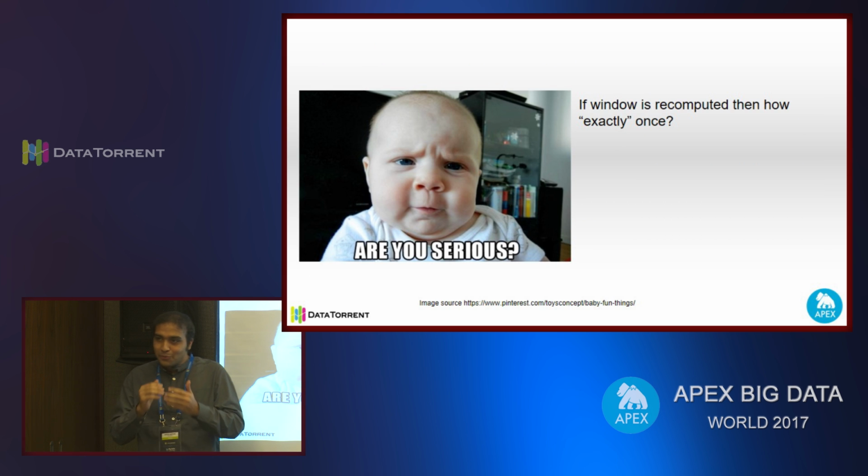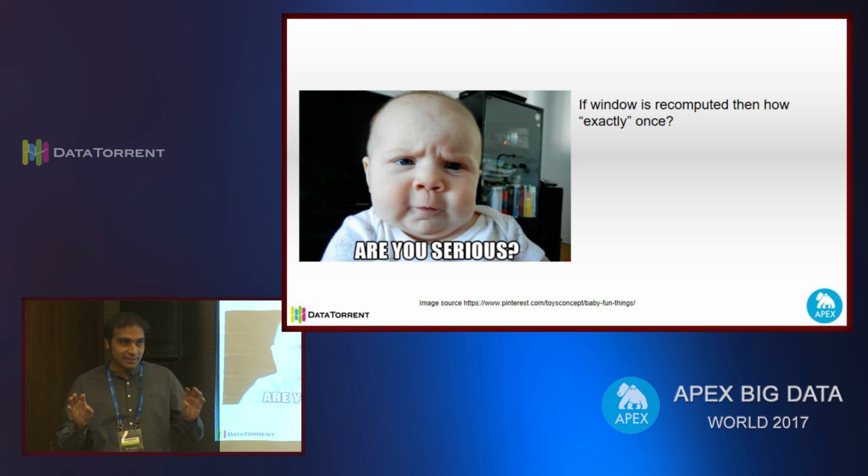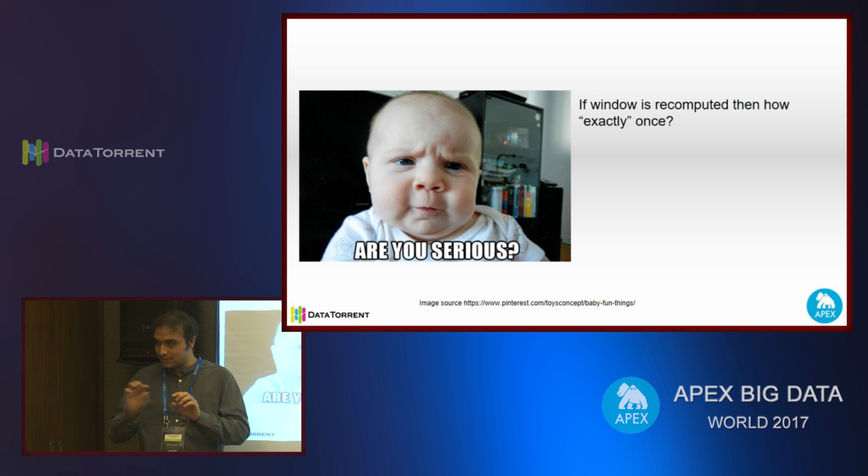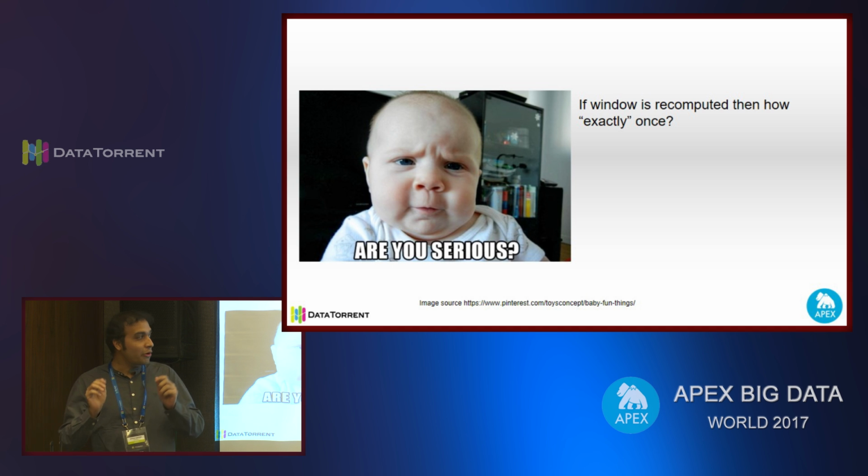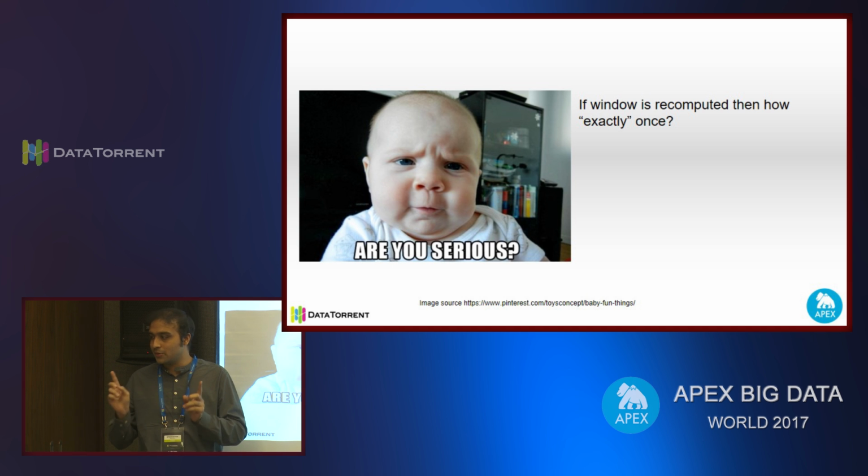So when I say recomputation of the data exactly once, it is an accepted fact that in distributed systems there is no such thing as strictly exactly once. When we in Apex terms say exactly once, what we mean is that we can provide you exactly once on an end-to-end basis in your complete application. An application is nothing but pieces of operators with the streams, the DAGs.